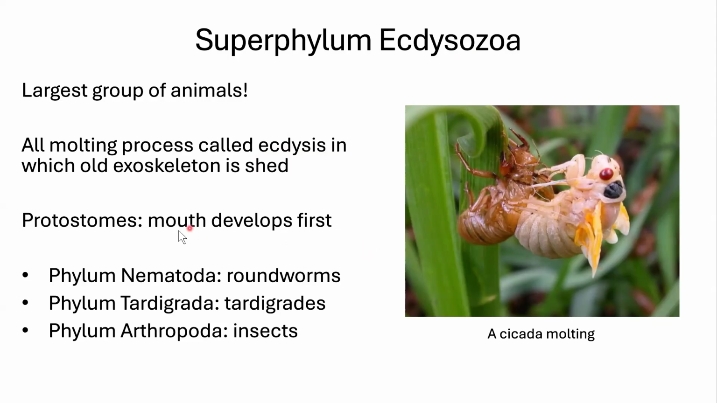All of these are going to be protostomes, which means the mouth developed first from that gastrula stage with the pore. And we have 3 phyla that we care about in here. We have Nematoda. Those are our roundworms, very successful. Tardigrada are tardigrades, and Arthropoda are insects. Here we see a cicada, by the way, shedding its skin.